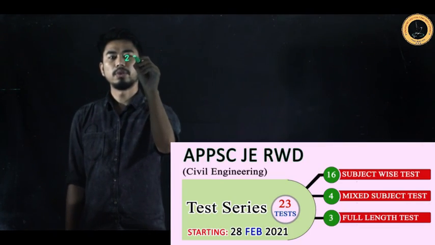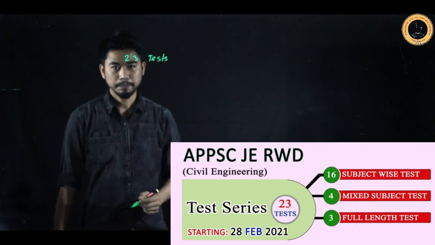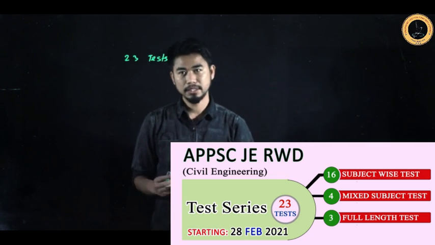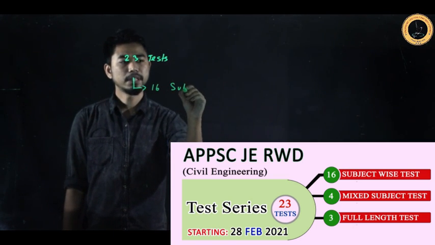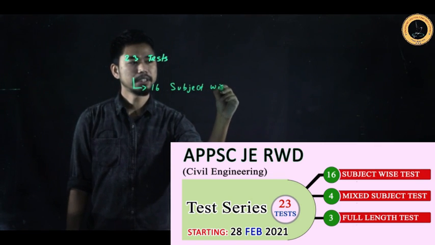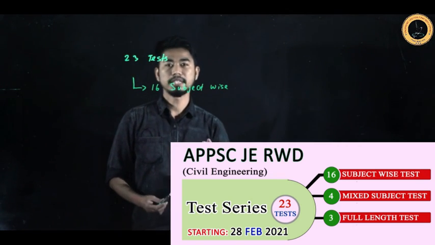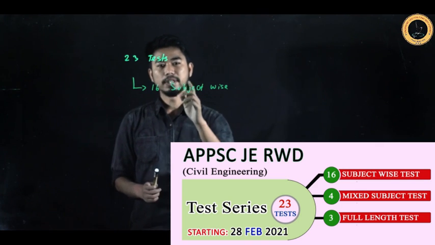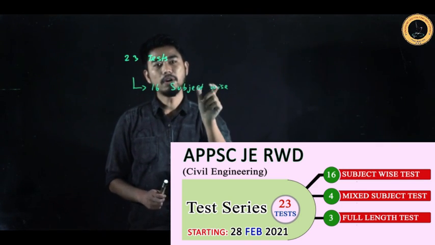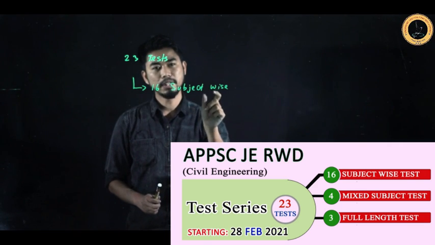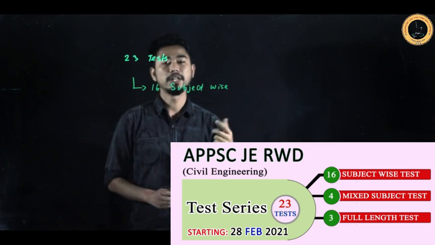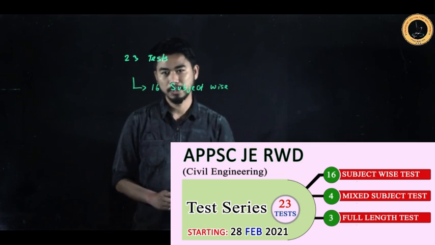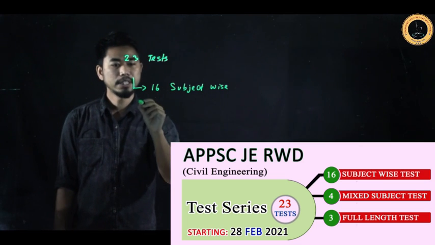In this test series, we will be conducting a total of 23 tests. Out of these 23 tests, there will be 16 subject-wise tests. If you see the syllabus of your JE RWD, you can see that there are 16 subjects listed. So there will be individual tests, keeping in mind the questions on the pattern of your APPSC RWD exam that is going to be conducted on 25th of April 2021.